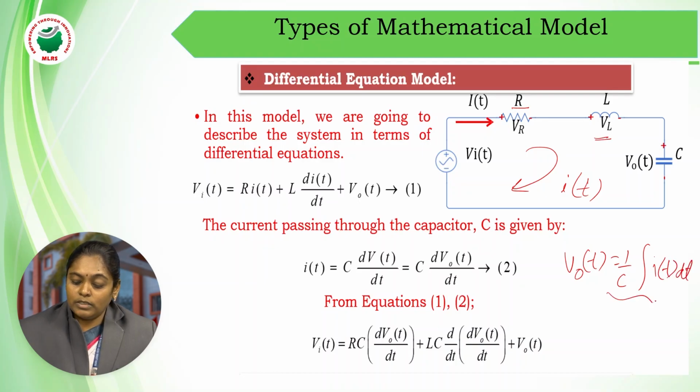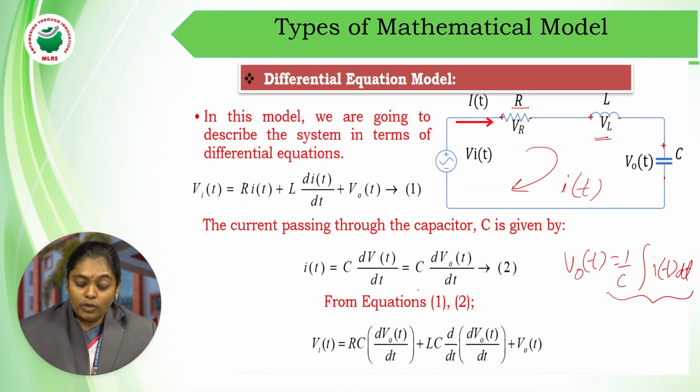Instead of representing it as 1 by C integral I of t dt, here I am representing it as V naught of t, and this I of t is nothing but, if you differentiate this, you will get C into dV naught by dt.